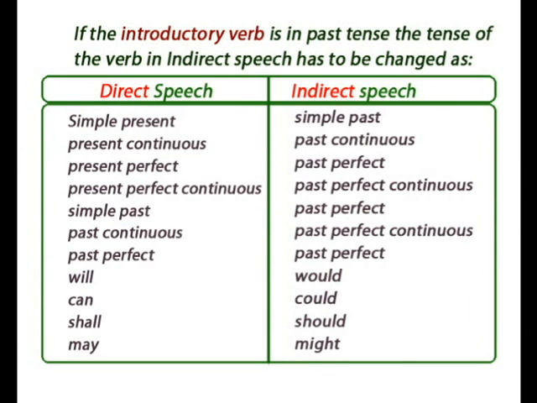If the introductory verb is in past tense, the tense of the verb in indirect speech has to be changed: simple present into simple past, present continuous into past continuous, present perfect into past perfect, present perfect continuous tense into past perfect continuous tense, simple past into past perfect, past continuous tense into past perfect continuous tense, past perfect into past perfect only, it remains unchanged. Will becomes would, can becomes could, shall becomes should, may becomes might.